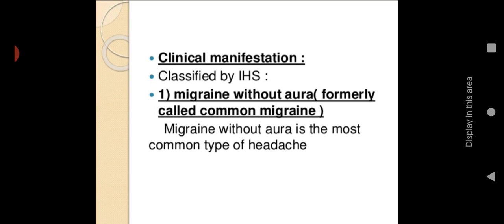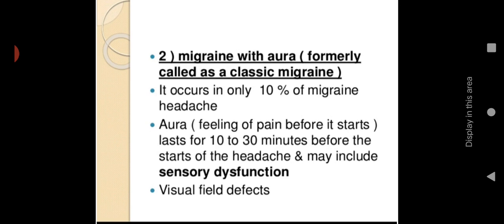Migraine without aura is the most common type of headache. The second one is migraine with aura. Two classifications are there: migraine without aura and migraine with aura. It occurs in only 10% of migraine headaches. Aura means a feeling of pain before it starts. In some migraine cases, before the migraine starts, or soon after it starts, there will be this feeling. It lasts for 10 to 30 minutes before the start of the headache.